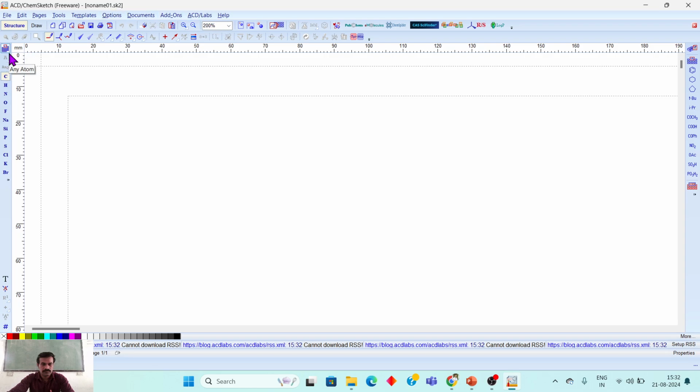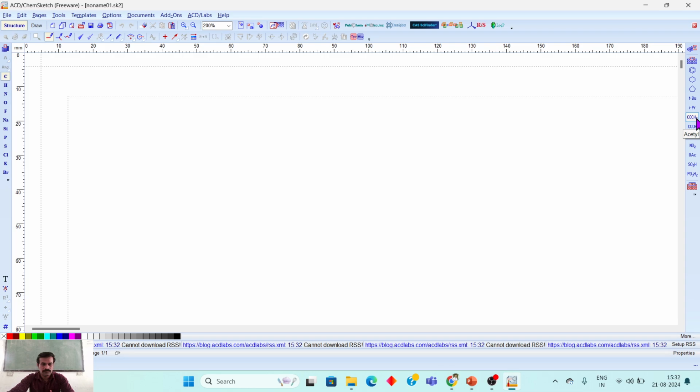Now, on the left side of the desktop, here are the carbon, hydrogen. These are the molecular initials which are given by the software. And on the right side, there are some different heterocyclic rings and cyclic compounds.